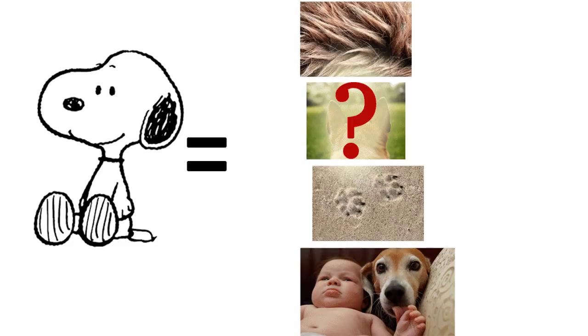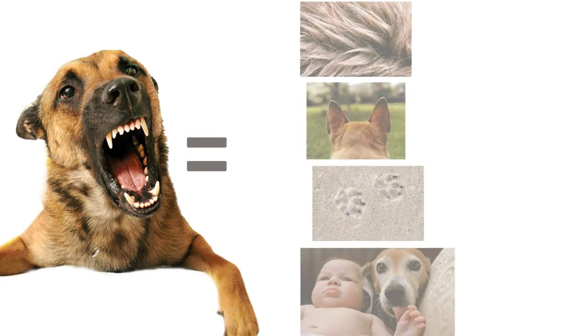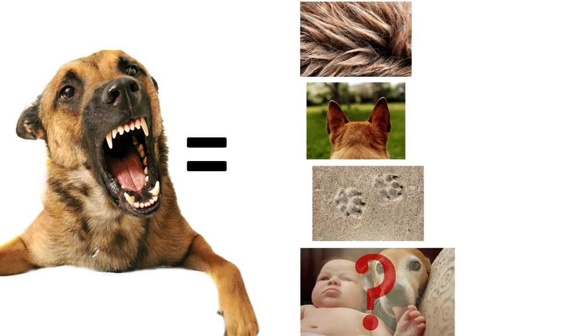Now, does this mean Snoopy is not a dog? That depends on the audience member that you are communicating with. If they don't see pointed ears, they might not realize Snoopy is a dog. For some people, a dog is a dog with fur and pointed ears making distinctive tracks in the sand, but they don't think of the dog as being friendly and affectionate with people. So for different people, the same concept will have some properties in common with the concepts in other people's minds and some properties that are different.